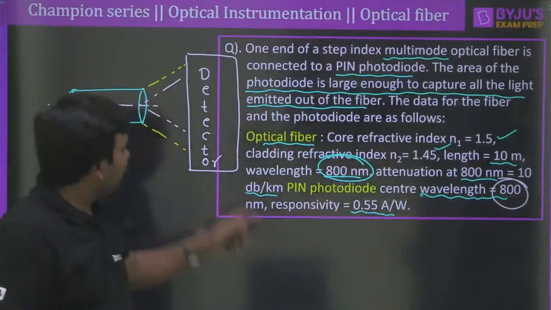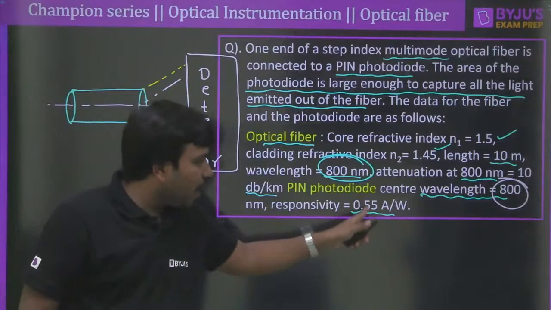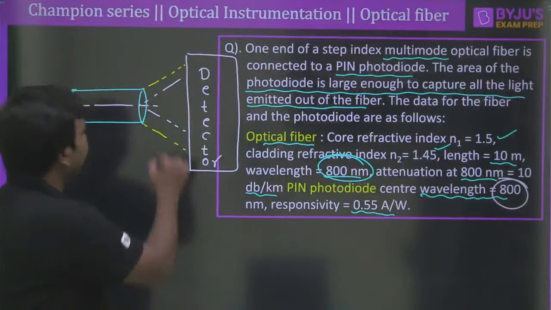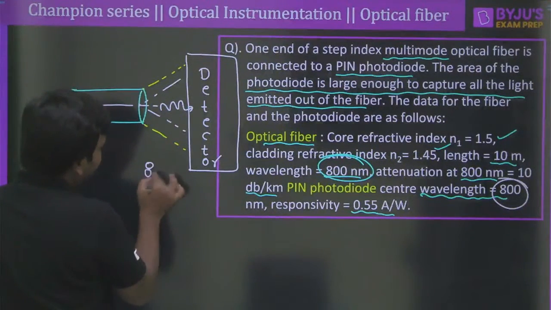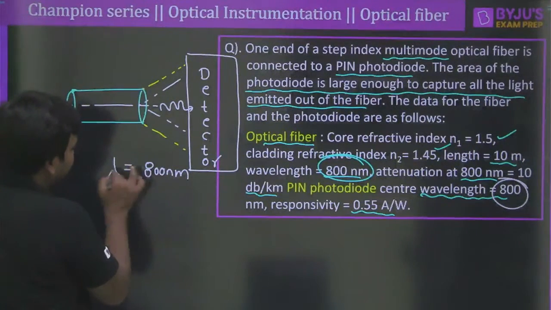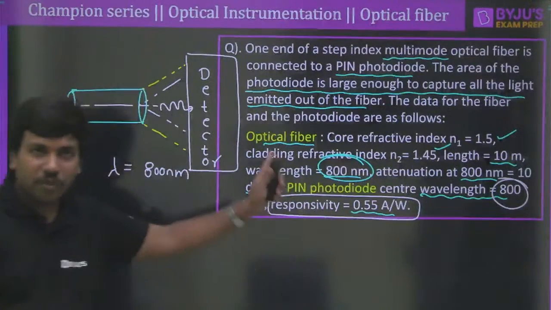Clear? That means this detector can provide responsivity of 0.55 ampere per watt only when the photon has a wavelength of 800 nanometer. So the first and foremost important point is, responsivity is a function of the wavelength. Clear? The responsivity is a function of wavelength.